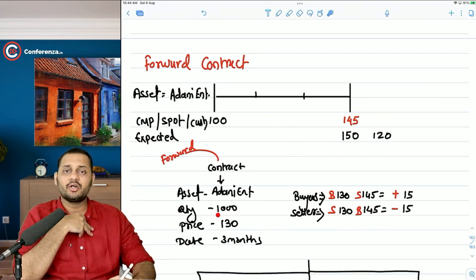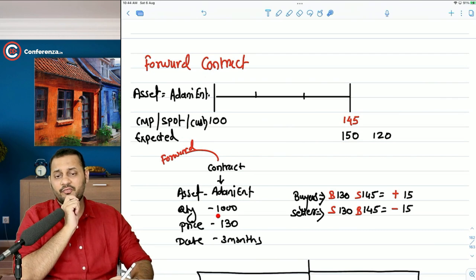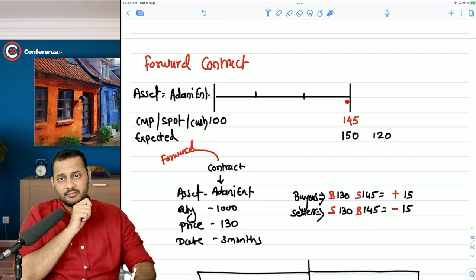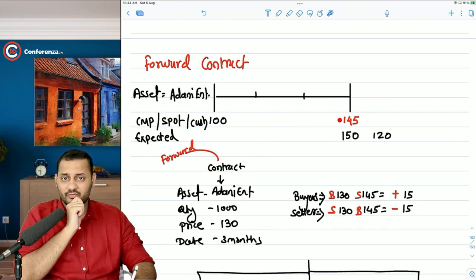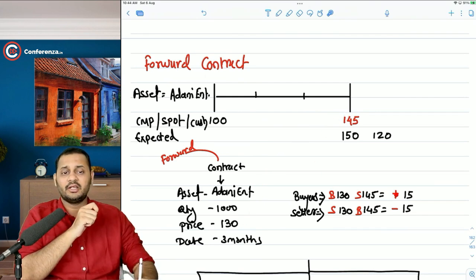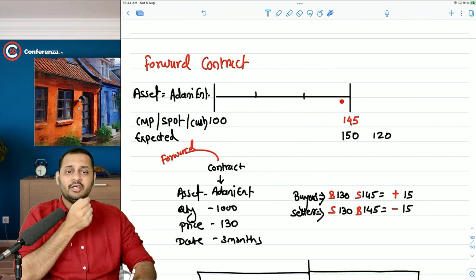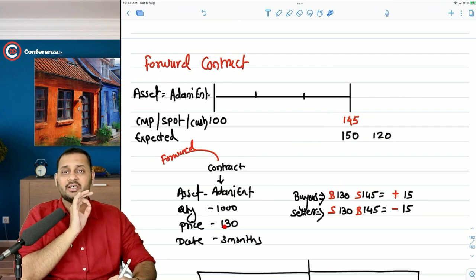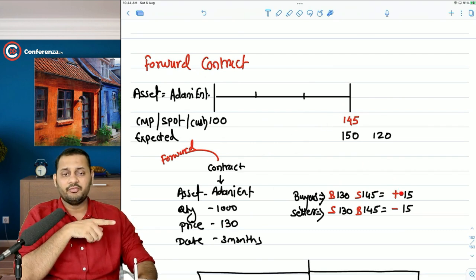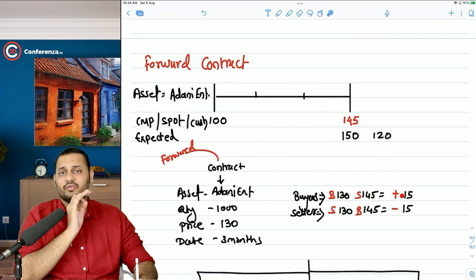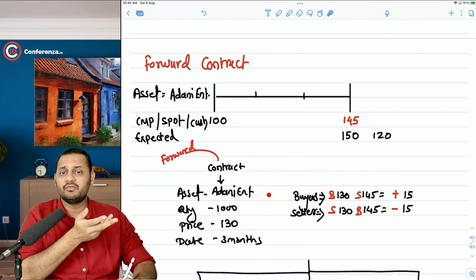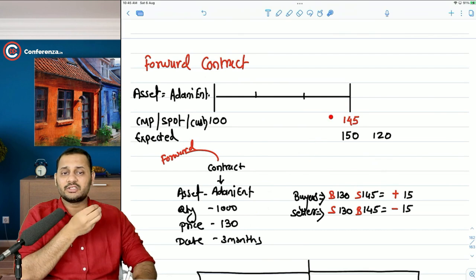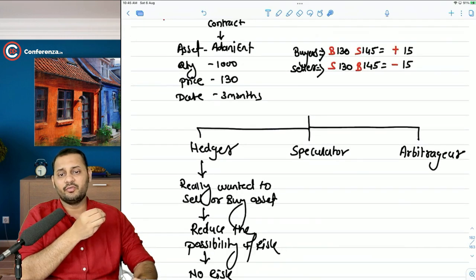And that's why we entered into a contract today to fix the price, which will be dealt in after 3 months. And what happened actually after 3 months is we bought the stock at a higher price of 145. We paid 15 rupees extra, but we got the same as a profit from the derivatives contract. So from our pocket, in order to own the stock, we only paid 130 in net. 145 here negative, 15 here positive, and the net cash outflow from your pocket is 130 itself. So that means you have avoided the possible loss of 15 rupees by a profit of 15 rupees in the derivatives market. So you will be called a hedger.